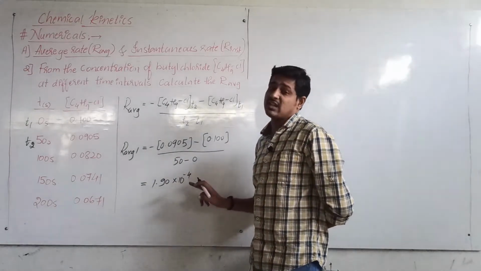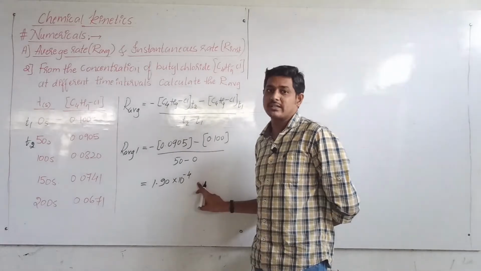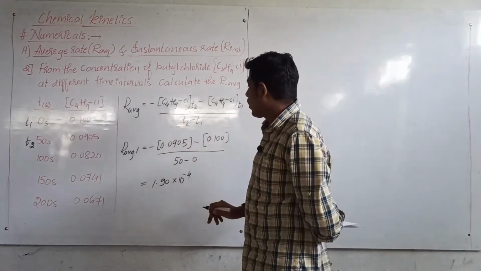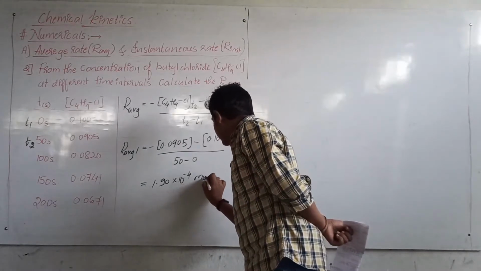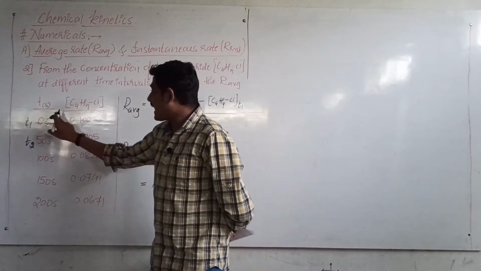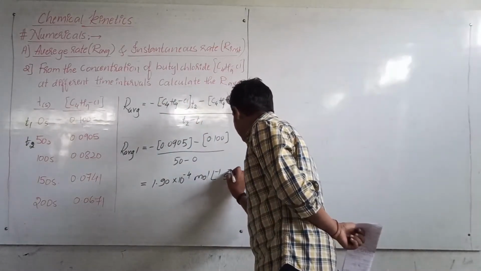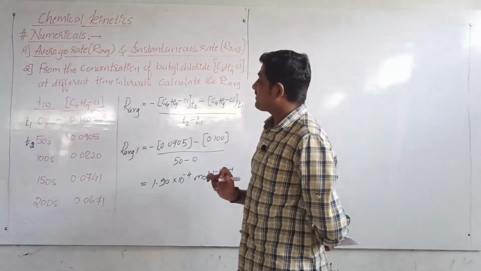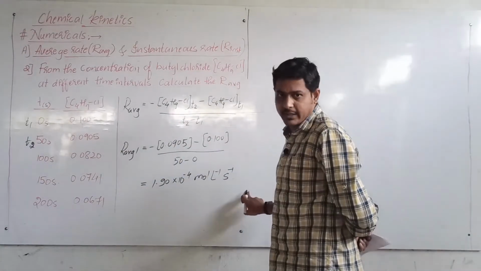You must be very careful when you are solving numericals. If you don't write the units, you will not get the marks. So what is the unit of rate of reaction? The unit of the rate of reaction is moles per liter. Here the time is measured in seconds, so it will be moles per liter per second. If they have given minutes, then it will be moles per liter per minute.